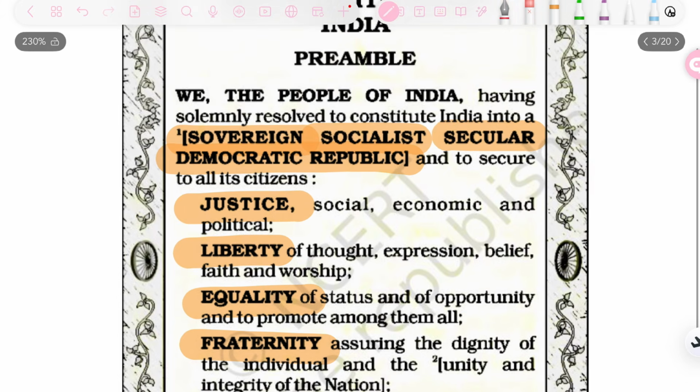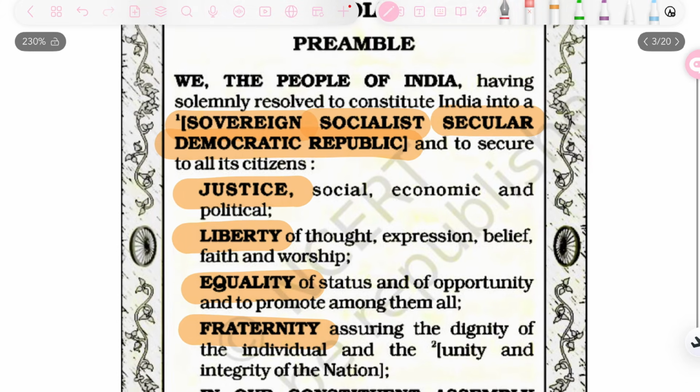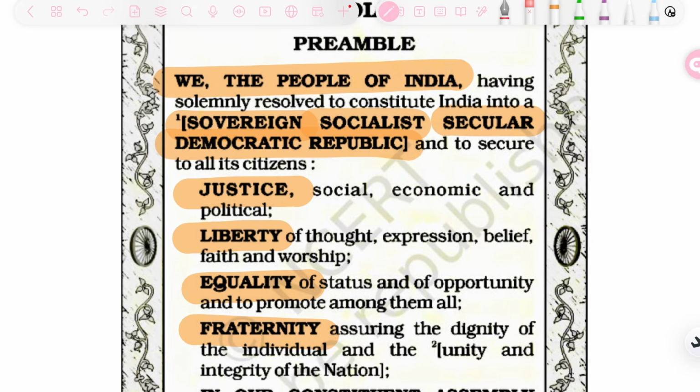So now we can see in the preamble that first it is we, the people of India, who have basically constituted India. And what is the form of India that we have constituted? It is sovereign, socialist, secular, democratic and a republic. And what is the aim that we need to secure to all of its citizens? It is justice, liberty, equality and fraternity.